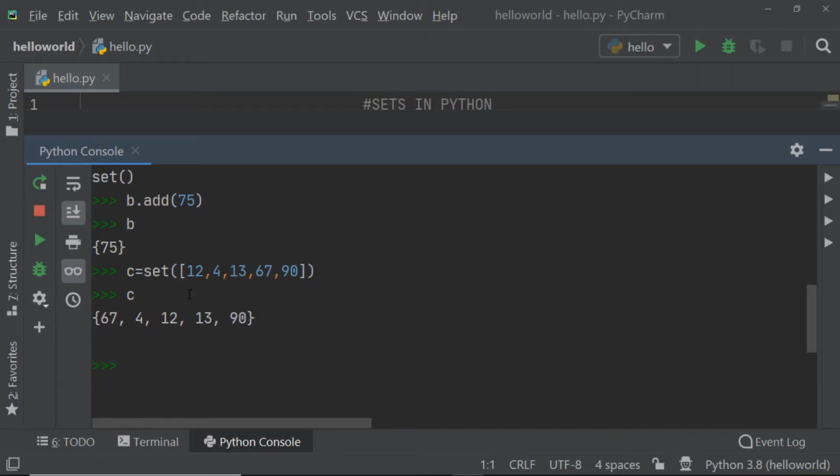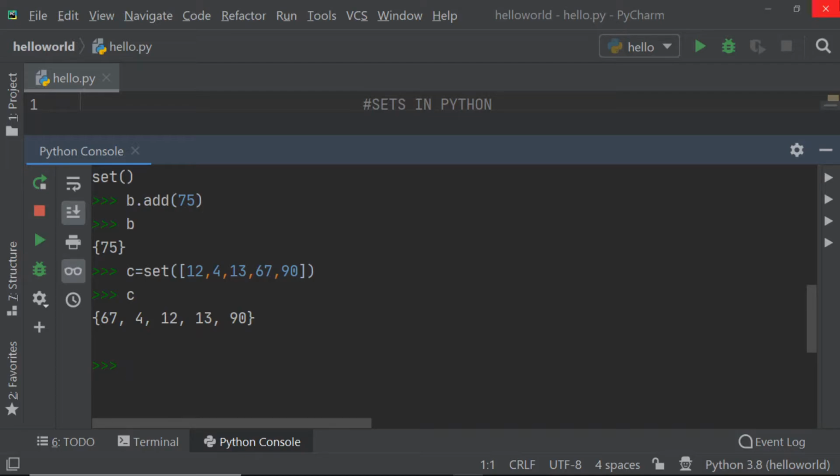So again, if you observe here, the elements that I have given in an order are not in the same order that I am getting at the output. So basically it is clear that a set is nothing but a group of unordered elements. Now we will see the different methods that we can perform on a set.